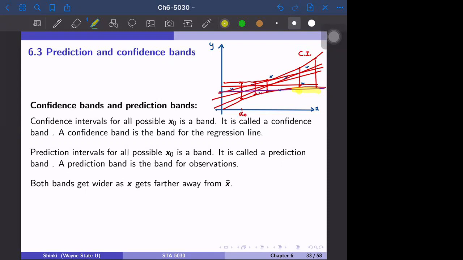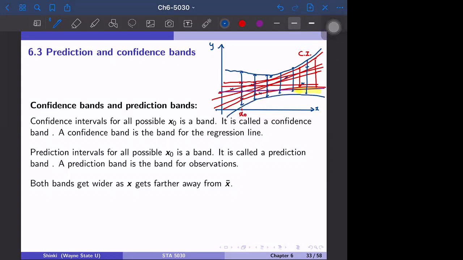The prediction interval can also be calculated for all possible values of x naught, and if we do that, this becomes a band. Generally, the prediction band is wider than the confidence band, because each prediction interval is wider than the confidence interval. If we connect these, generally the shape is like this.